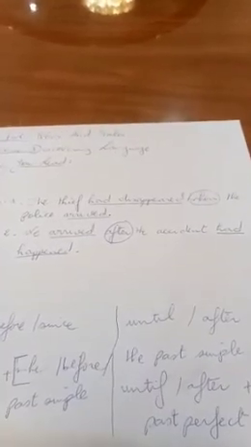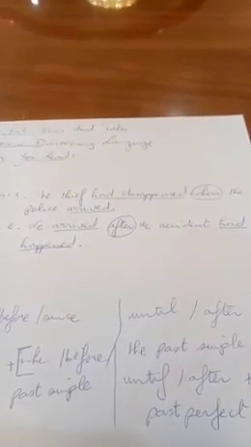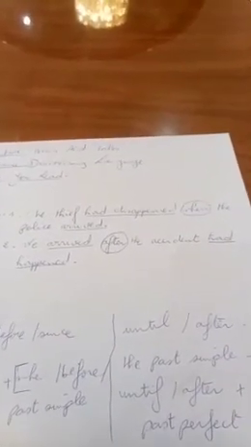Do you think that we can start the sentence with "the police arrived when the thief had disappeared"? Or can we say "the accident had happened after we arrived"? I think that your answer is going to be no, because all the events that happened in the past must be in a good order, because one thing happened, then the second one is going to happen. So here in the first sentence you have the expression when, in the second one you have after. We have other ones like when, before, and since.